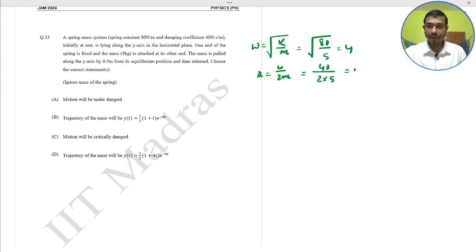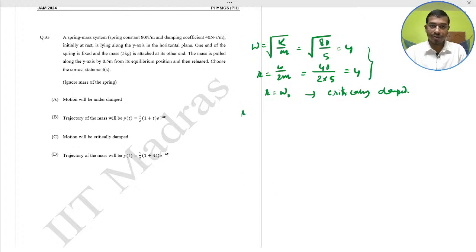This would be what? Now 4. This case is critically damped, at r equal to omega naught. At r equal to omega naught, this is the critically damped case, because these two are the same.